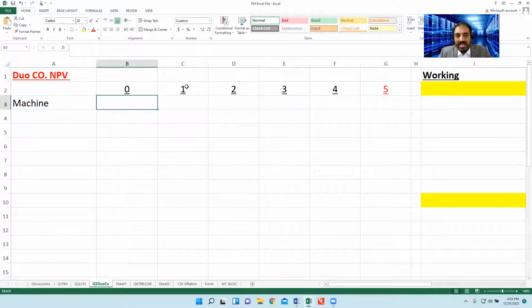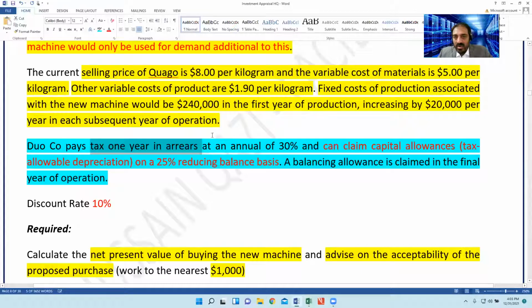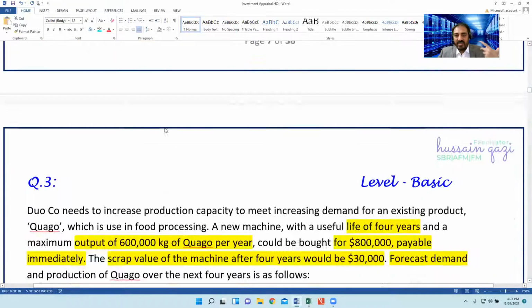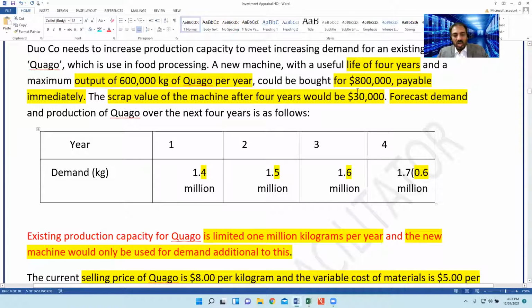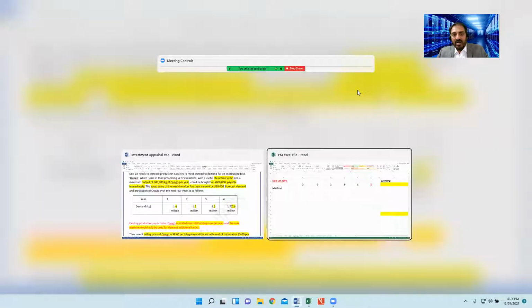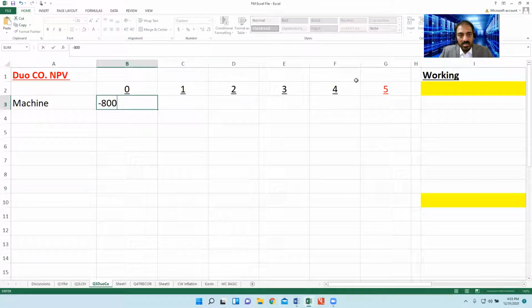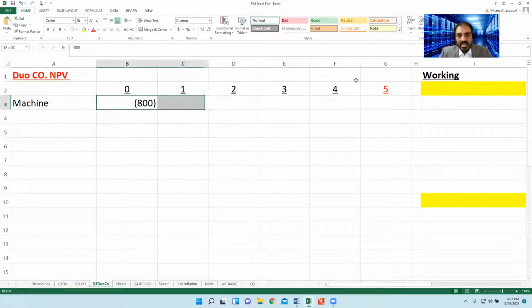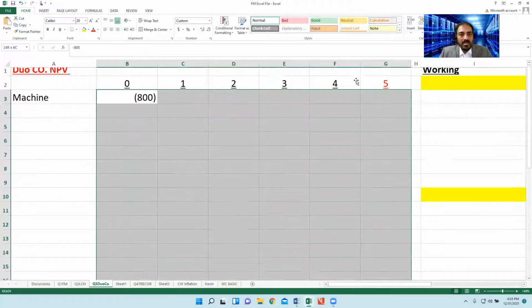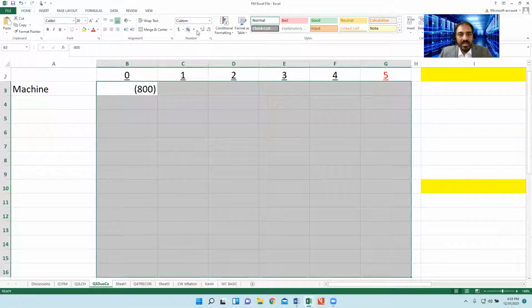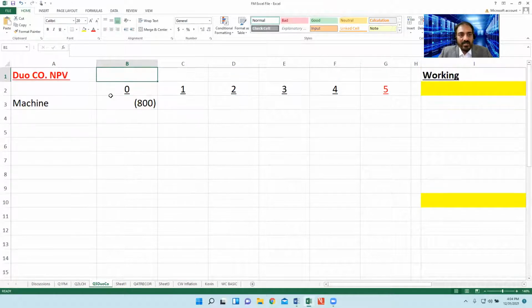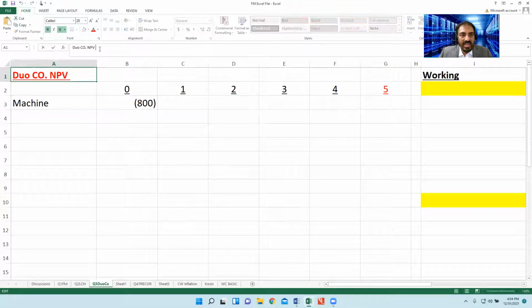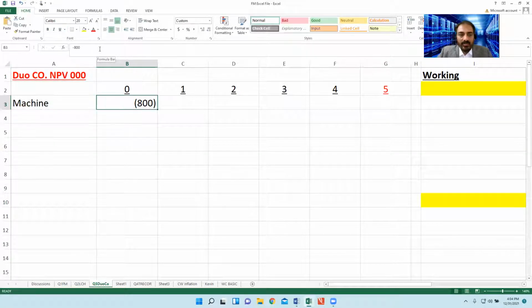Number 1, we will mention the cost of the machine. What is the cost of the machine? Be interactive with me. The cost of the machine is 800,000. Here the examiner particularly mentioned that you have to work with the thousands figure, so here we are working in NPV 1000. It's not compulsory to work in thousands, it depends on you.